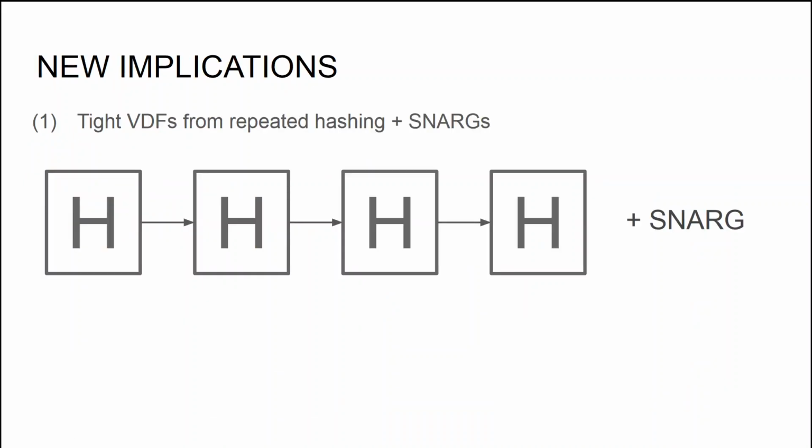So what happens when we take this compiler and we apply it to existing constructions of VDFs? First of all, we obtain a tight VDF for the SNARK settings, and in particular, the compute algorithm is just repeated hashing, and the prove algorithm is just a succinct non-interactive argument that such a computation was well formed. So we take this construction and we lift it to the tight prover settings, which means that the runtime of the prover is approximately t.